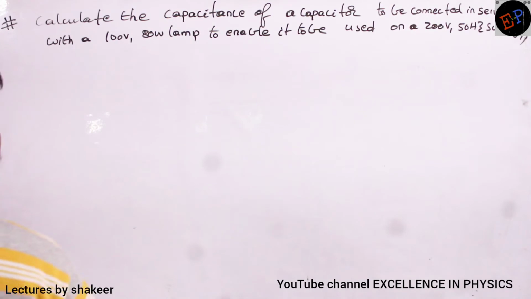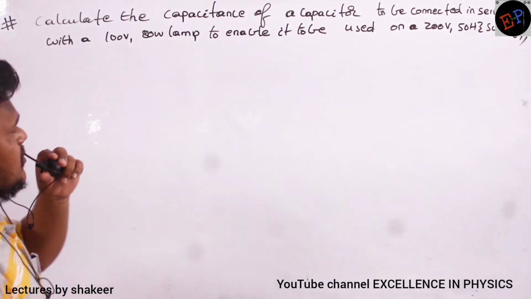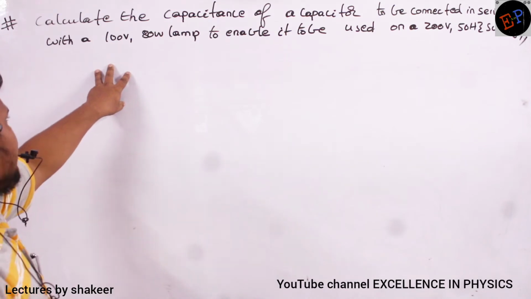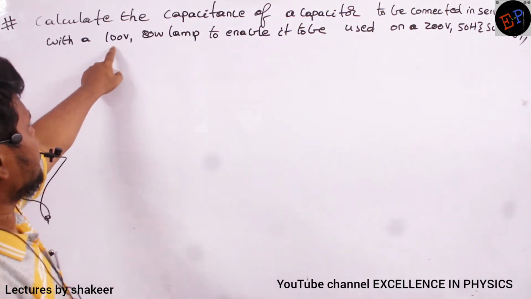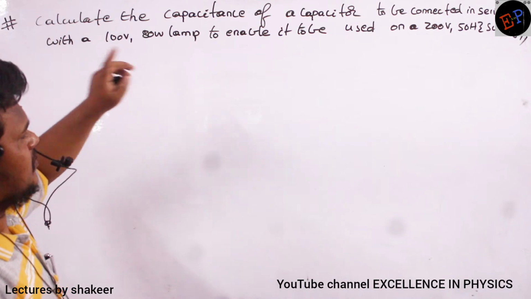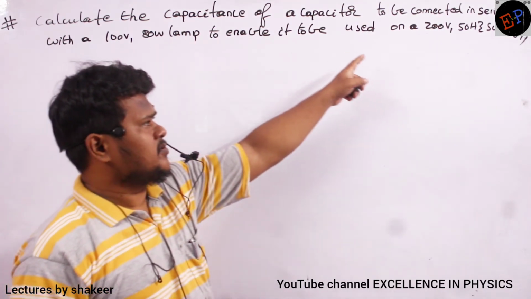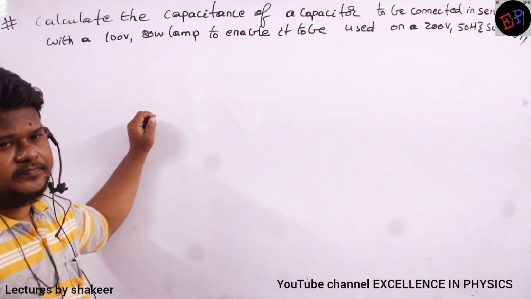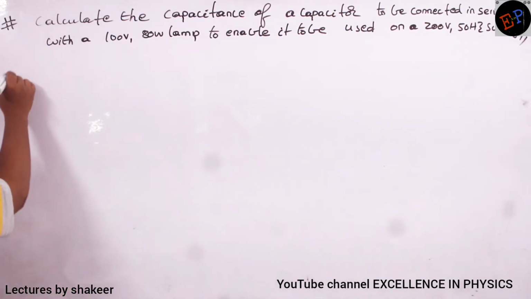The question is: calculate the capacitance of a capacitor to be connected in series with a 100 volts 80 watts lamp, so that I can use it on a 200 volts 50 hertz supply. First we will try to understand the meaning of this question.